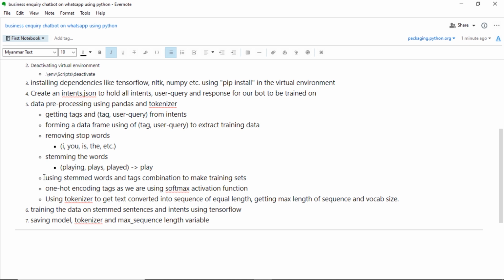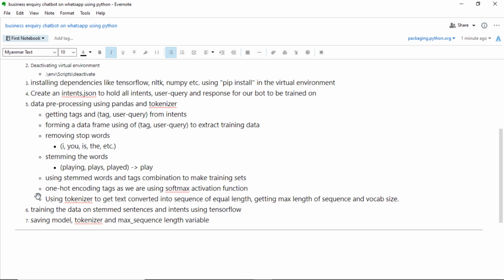We will train the chatbot in such a way that it will take all the stem words and give a reply based on that. After this, we will use the one-hot encoding technique to extract labels. We are using one-hot encoding because we are using softmax activation in TensorFlow, and what softmax activation will do is it will give the probability of each tag or each label. So that probability will help us in determining what tag will be the final. We will use tokenizer to convert text into sequences of equal length.